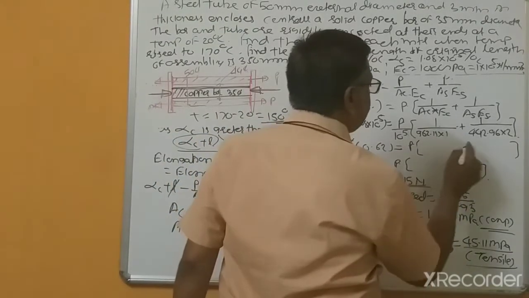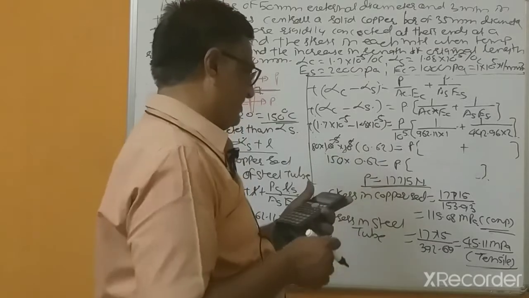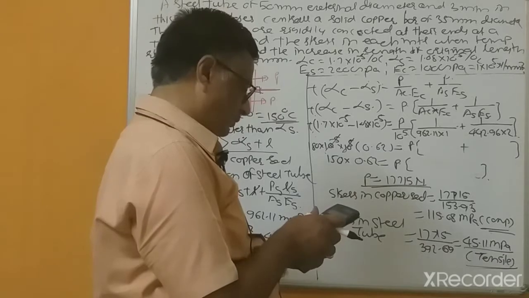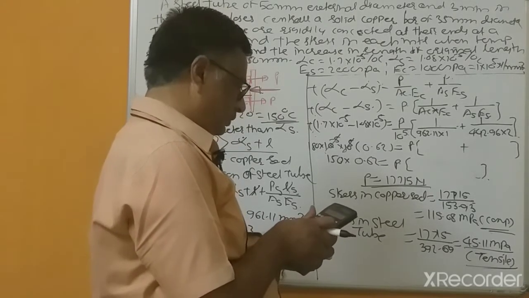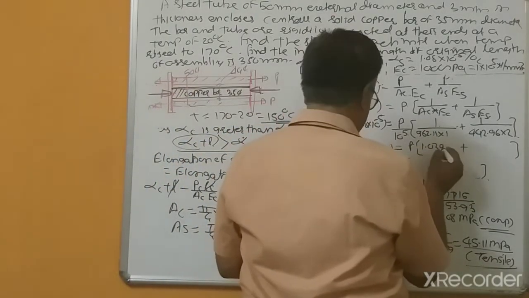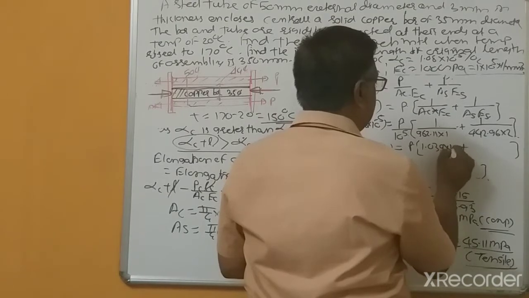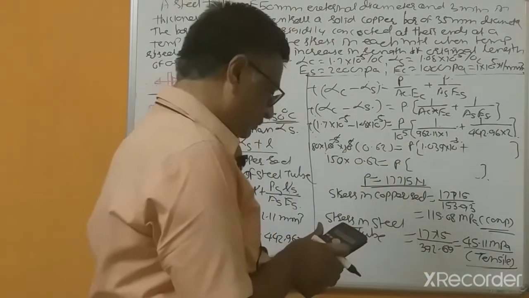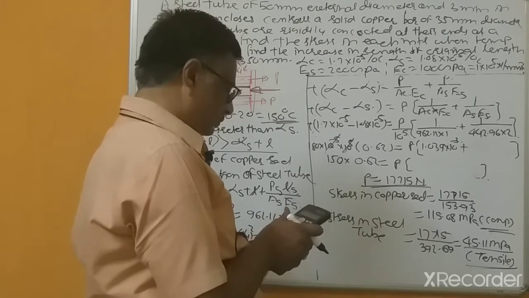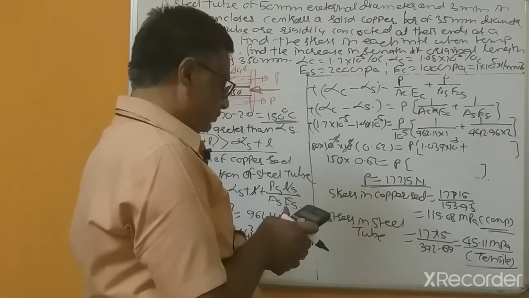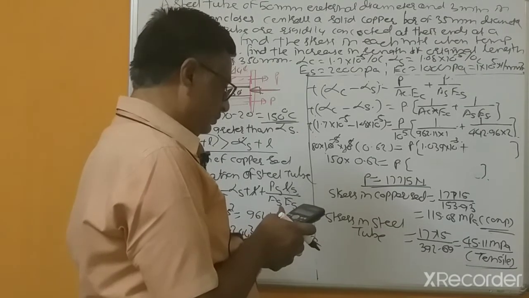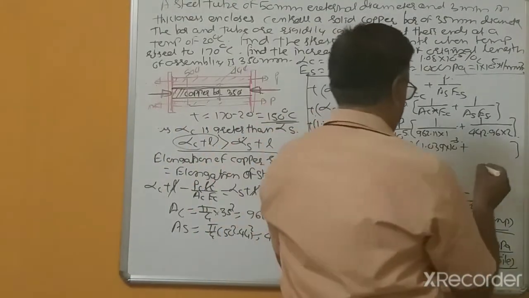Now we'll check this. One divided by 1.039 into 10 to the power minus 3, and so on.